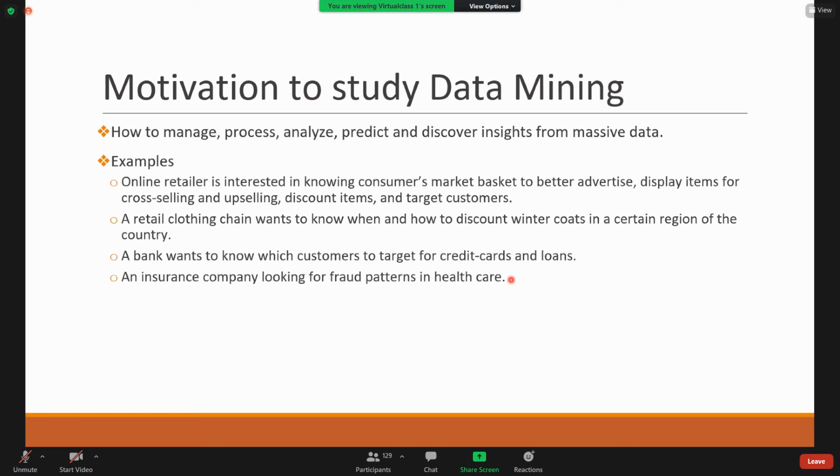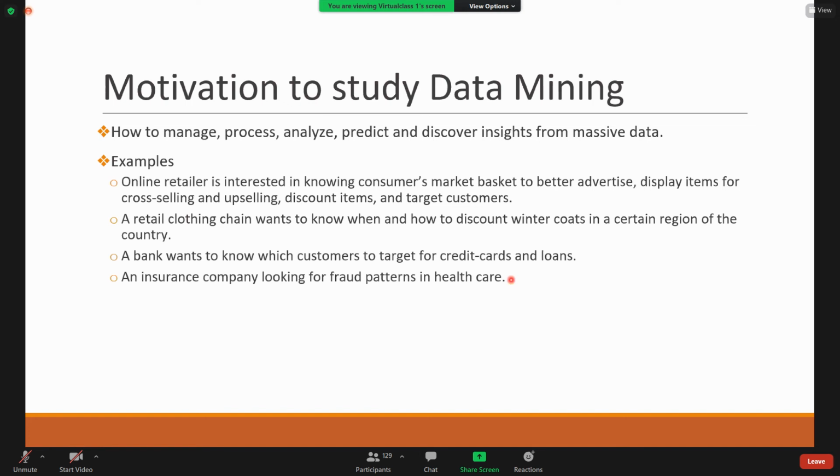If you consider online retailing, the online retailer will be interested to know the customers' market basket, and can better advertise and display items for cross selling and upselling, provide some discount on the items, and target the customers. All these come under retailing.